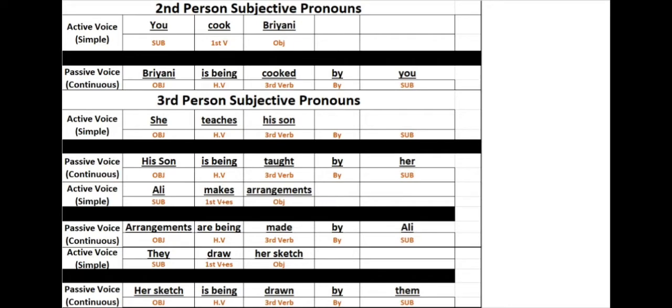Look, this sentence is with second person subjective pronoun you. The sentence is: you cook biryani. Do analyze subject, verb and object.